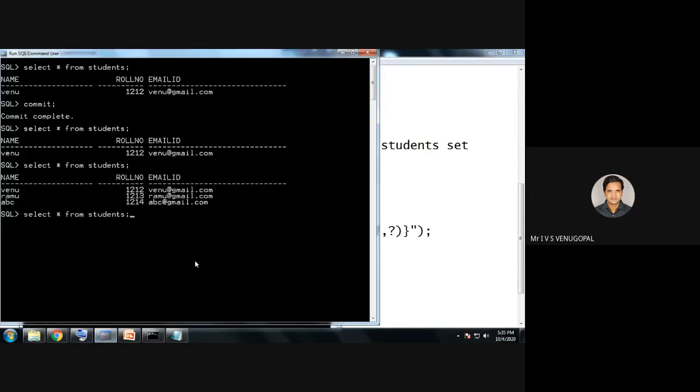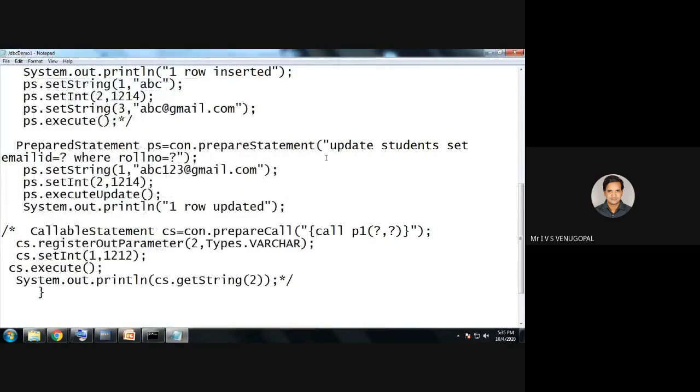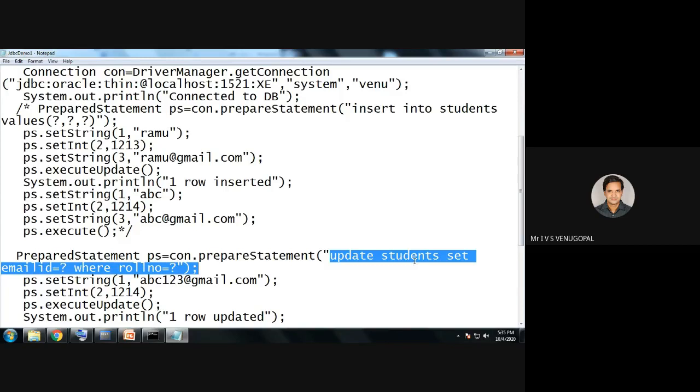I will check the database. See, the email ID changed from ABC to abc123@gmail.com. This is how you can use precompiled SQL queries. Precompiled SQL queries can be executed by using prepared statement. Whenever you want to execute the same statement multiple times, for example, insert multiple rows or update multiple rows, instead of using normal statement, you can use precompiled SQL queries.